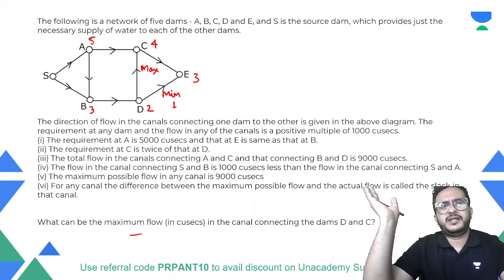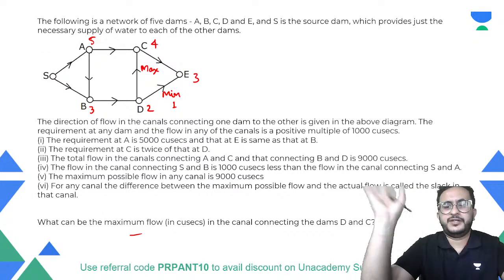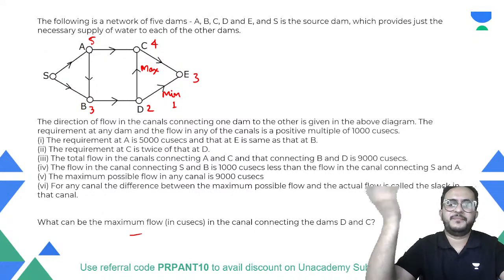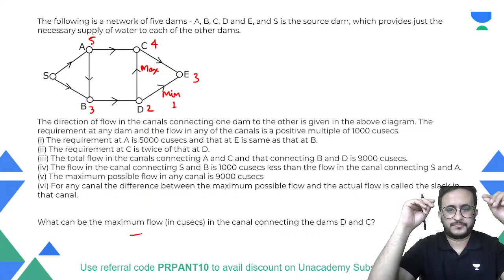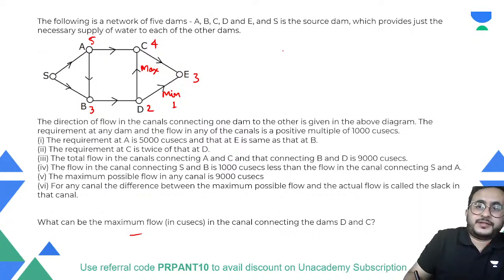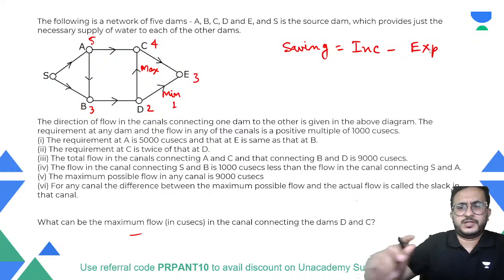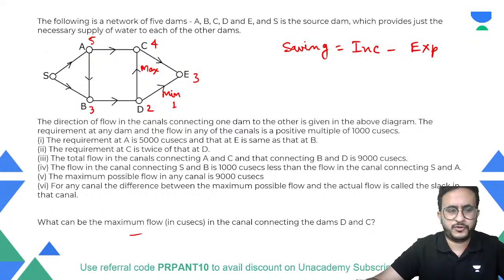अच्छा, suppose let us say what if I ask what can you do to maximize your saving? अगर तुम्हें सेविंग मैक्सिमम करनी है तो क्या करोगे? If I give you that saving is equal to income minus expenditure, ये इससे रिलेट कर सकते हो. If you are not relating to water flow, you can just relate to this.